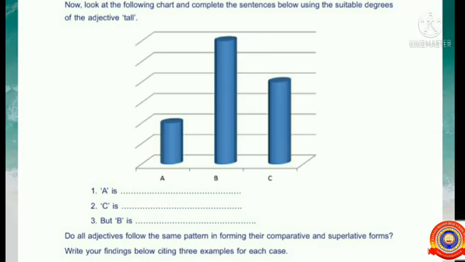Okay, hope you all identified the answers. First one, A is not as tall as C. Second one, C is taller than A. Third one, but B is the tallest.